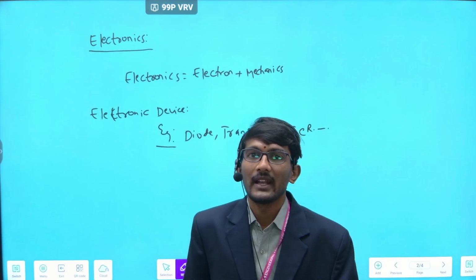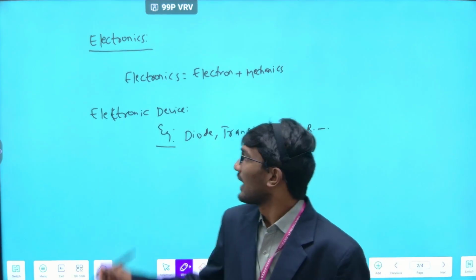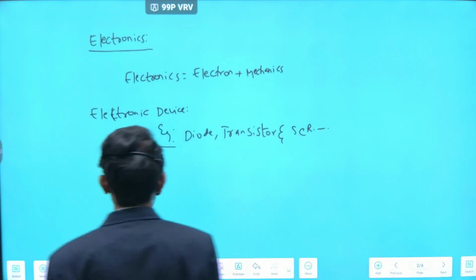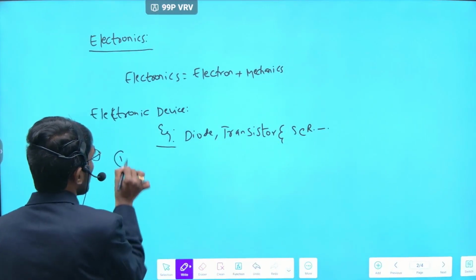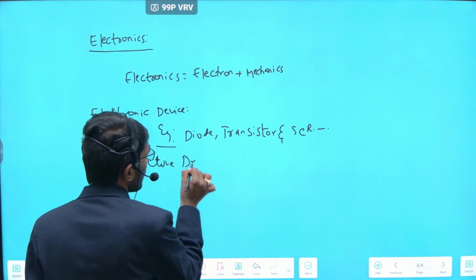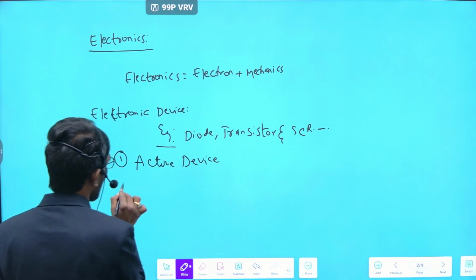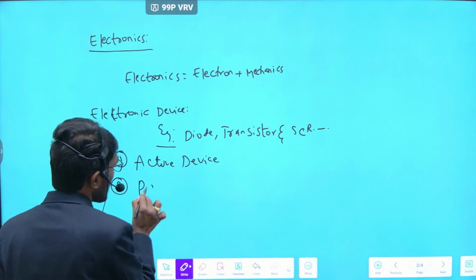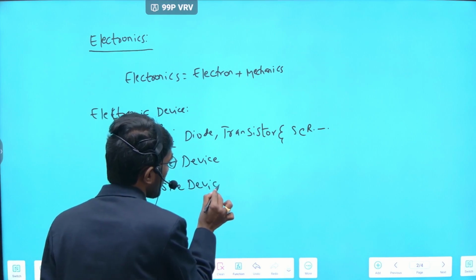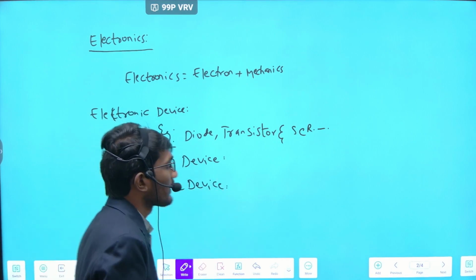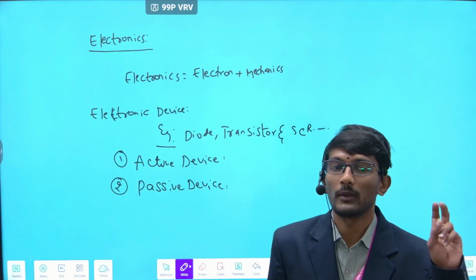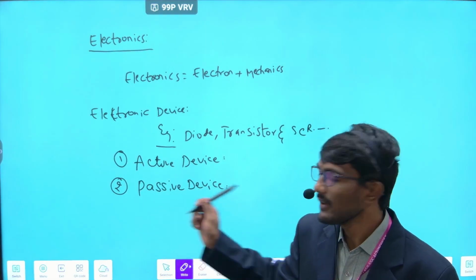All electrical and electronic characteristics of the electronic devices are classified into two types. First one is the active device, and second one is the passive device. Based on the electrical characteristics, semiconductor devices are classified into two types: active device and passive device.